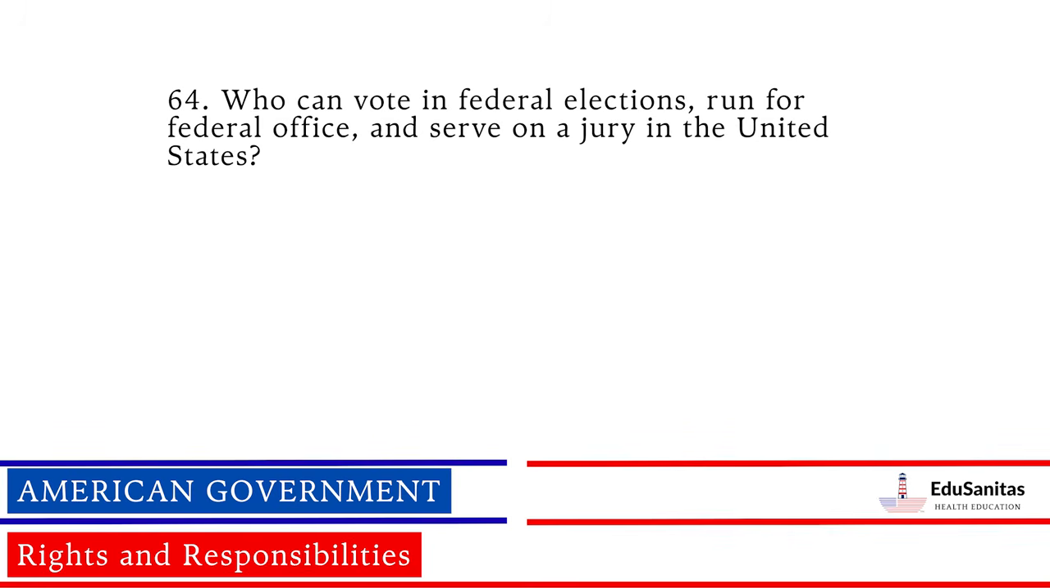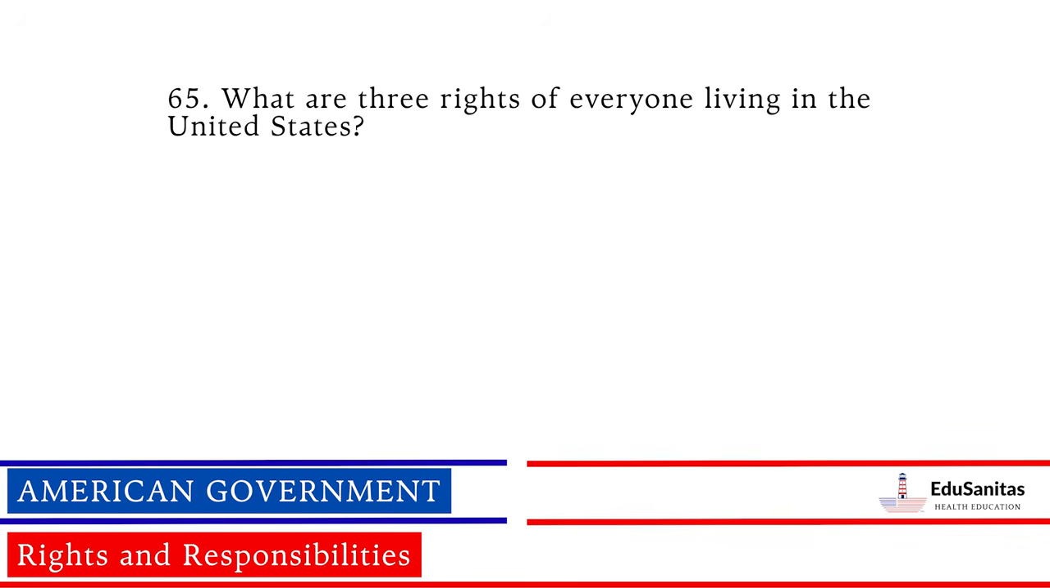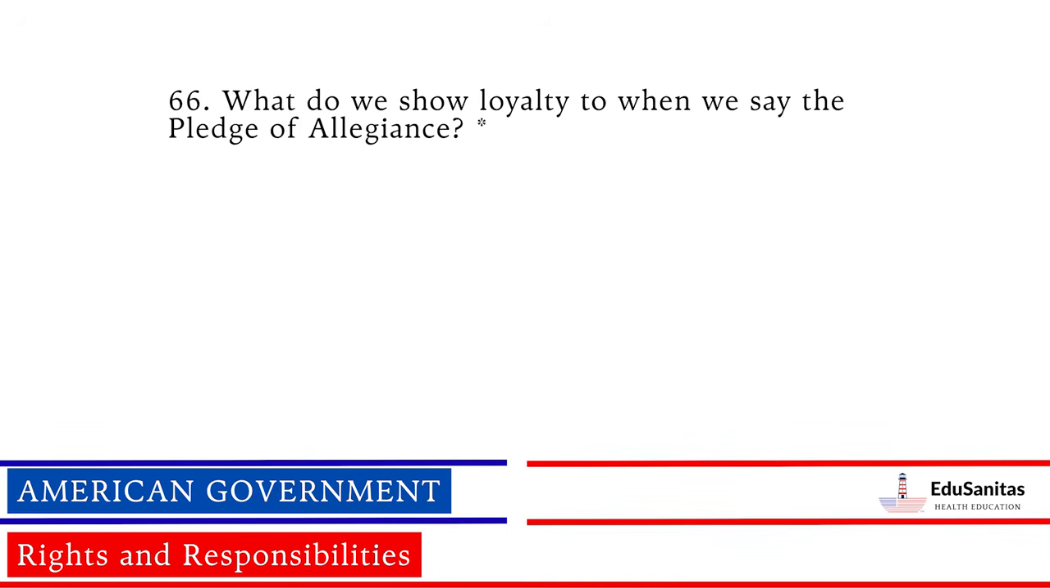Who can vote in federal elections, run for federal office, and serve on a jury in the United States? Citizens. Citizens of the United States. U.S. citizens. What are 3 rights of everyone living in the United States? Freedom of expression, freedom of speech, freedom of assembly, freedom to petition the government, freedom of religion, the right to bear arms.